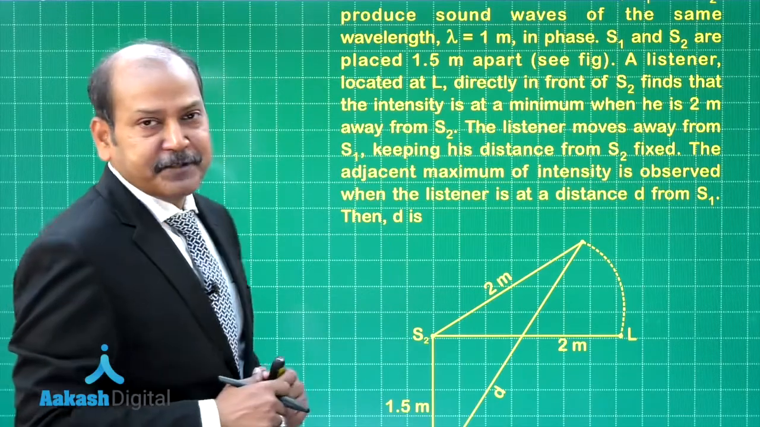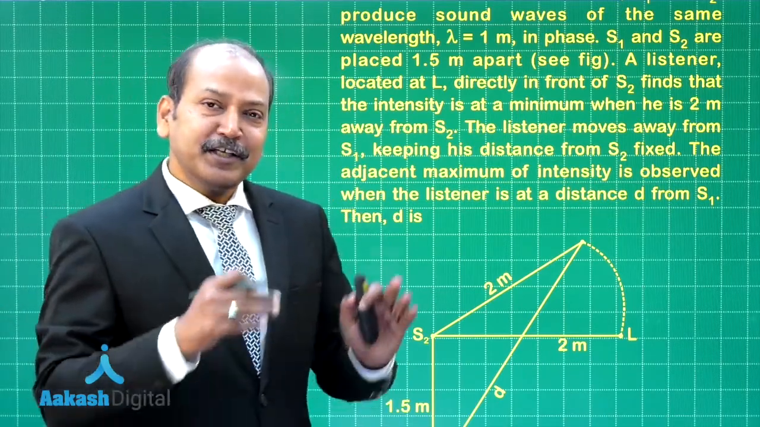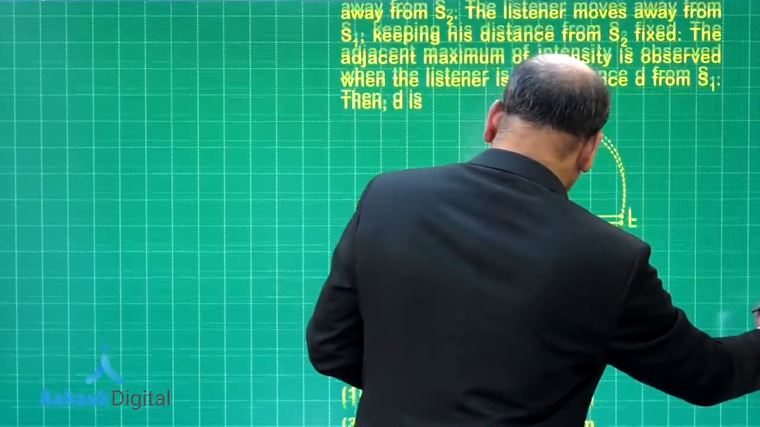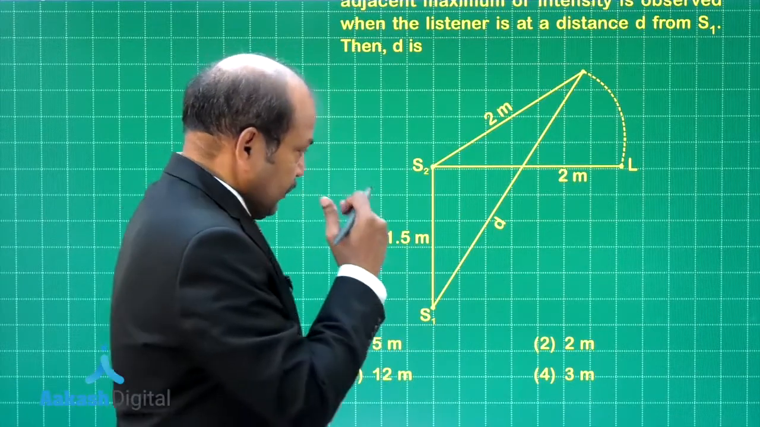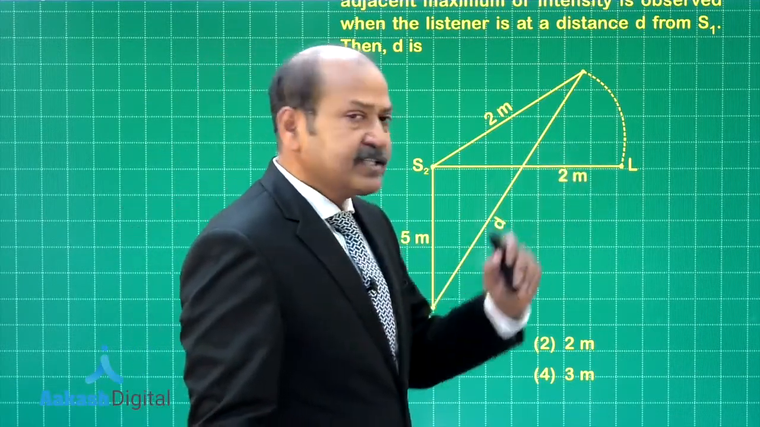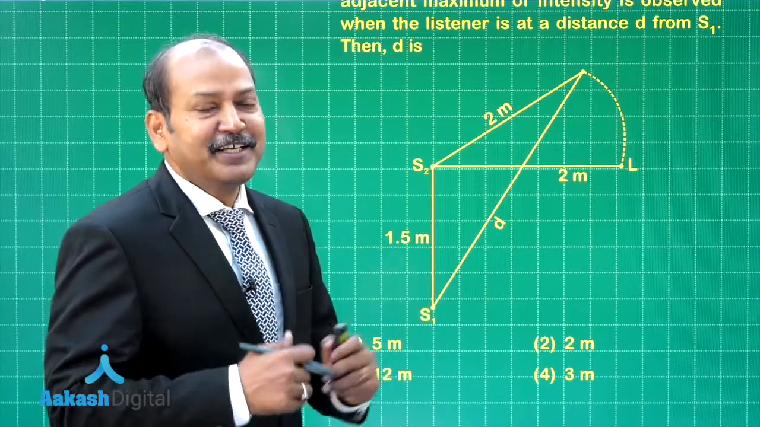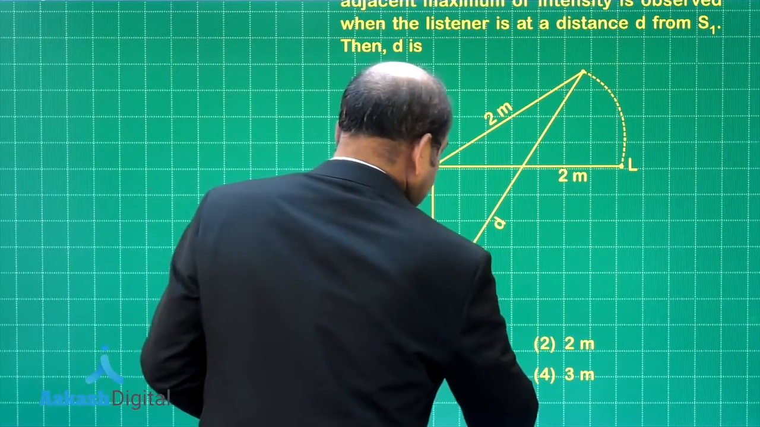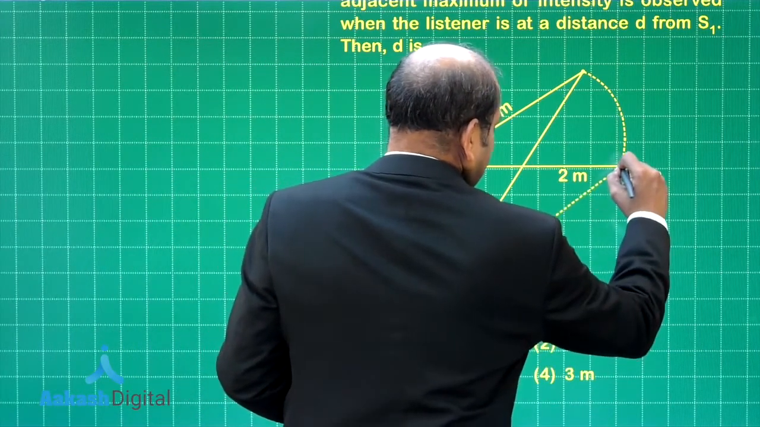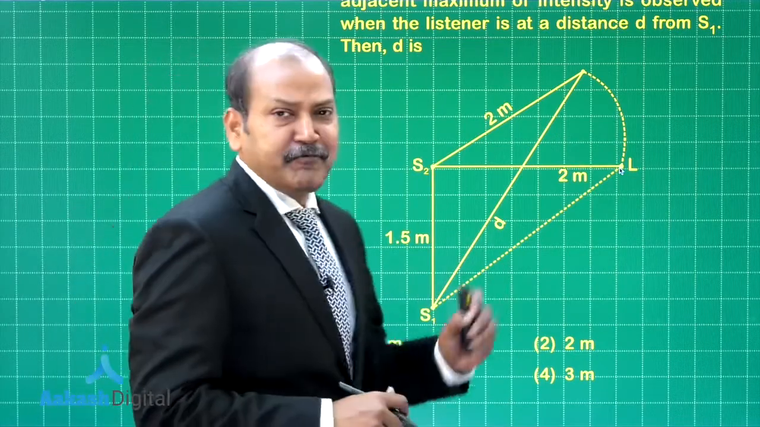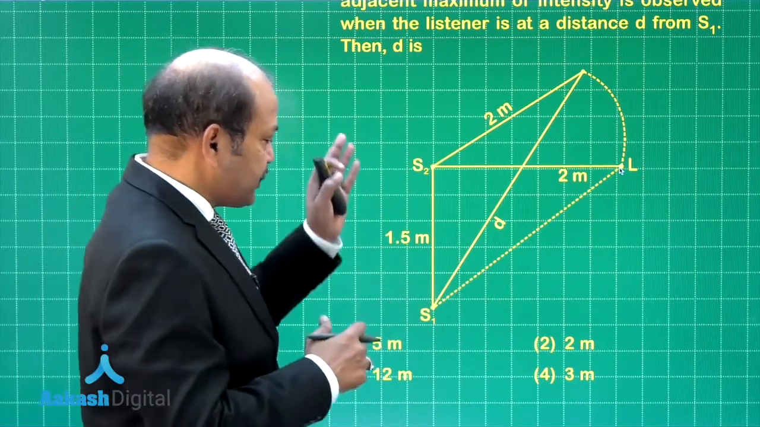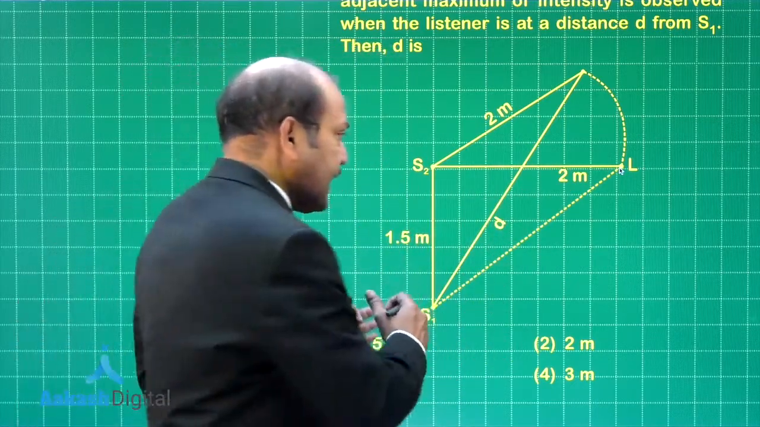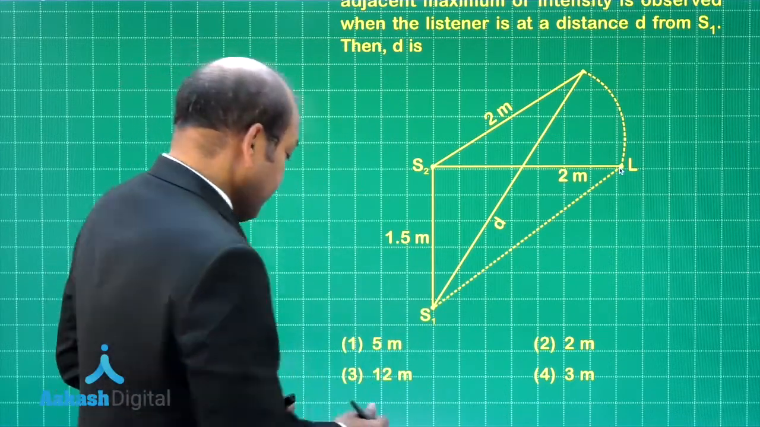Then d is. The question is on the interference of sound waves, and let us look at the figure. So, this is the figure. Question clearly says that when the listener is here, he hears or she hears a minimum of intensity. Let us connect S1 with L, and if we connect S1 with L, what is the distance S1L? We can easily find that using the Pythagoras theorem. One side is 2 meter, the other side is 1.5 meter, and this distance using Pythagoras theorem will come out